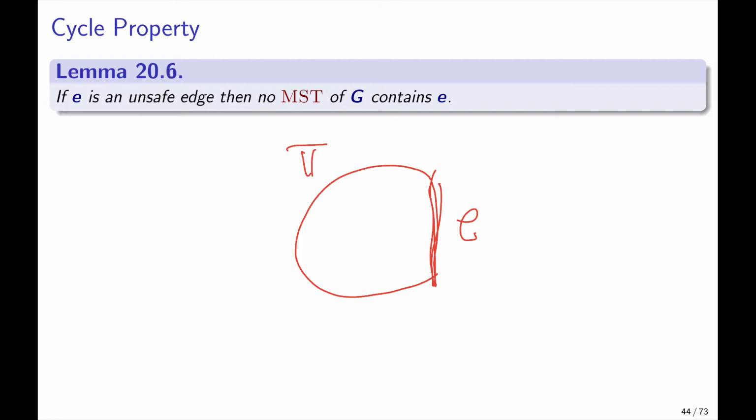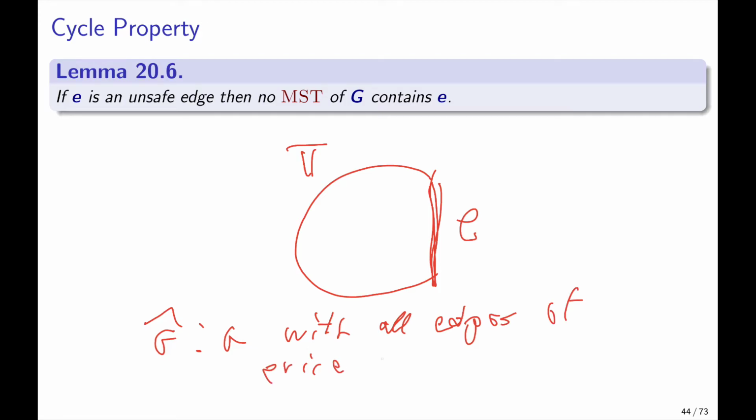Okay. So now think about creating the graph G hat, which would be G with all edges of price larger or equal to the cost of E removed.